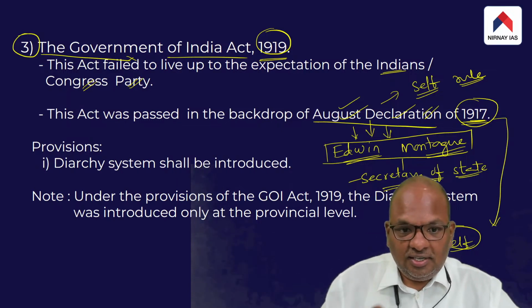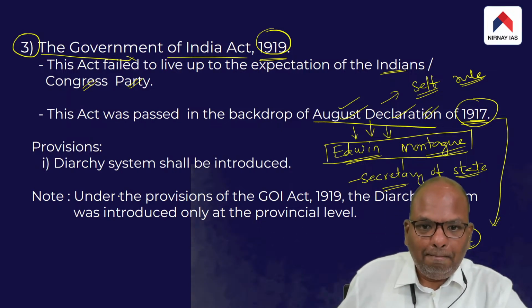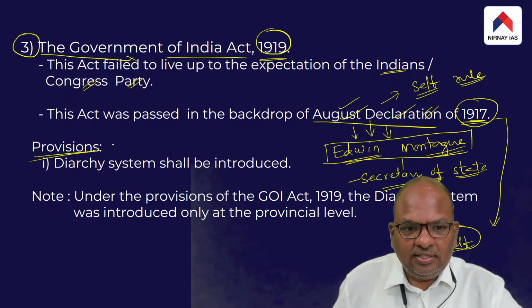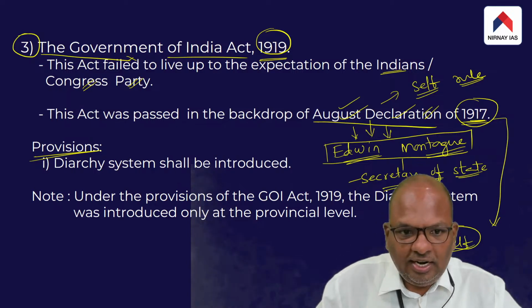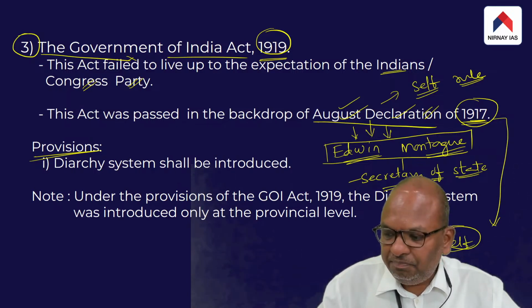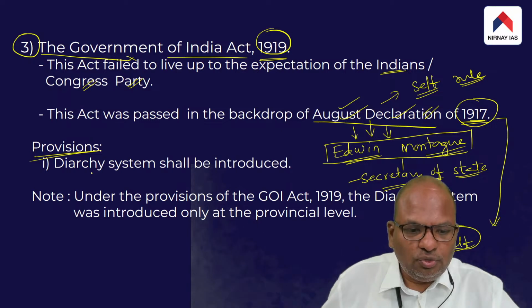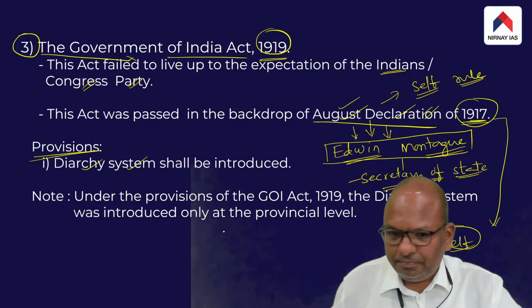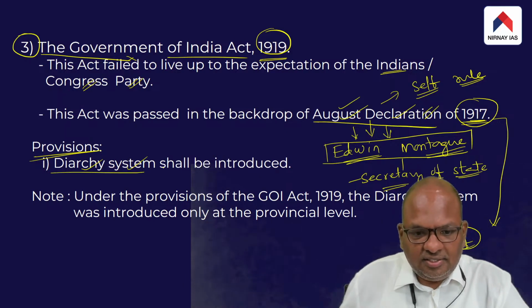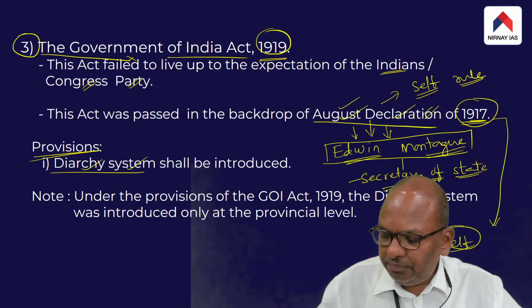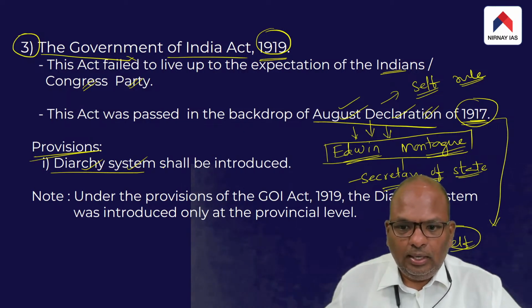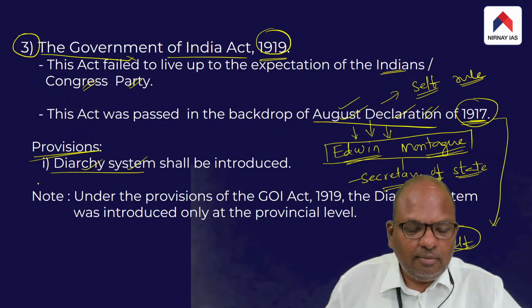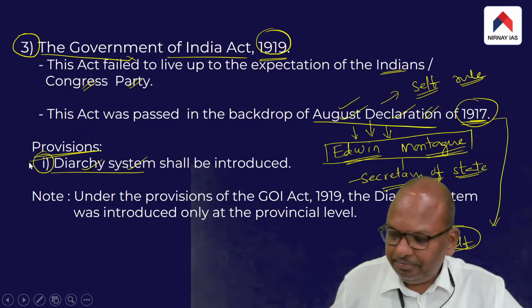So let us understand some important provisions of the Government of India Act 1919. Under this act, the British introduced a system that came to be referred to as the diarchy system.